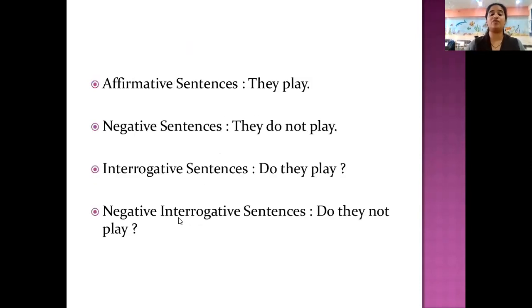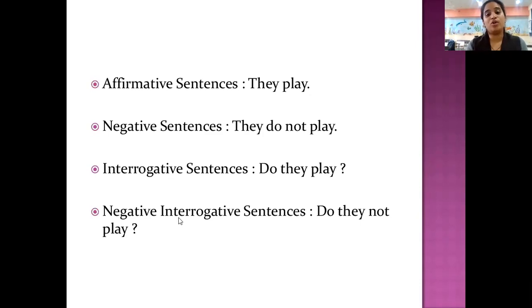Affirmative sentence, this we have already done for you in active and passive. Affirmative, positive sentence. Negative sentence with the help of negation, that is not. Interrogative, question mark. Negative interrogative, a question form of a sentence, but we also have negative there. If we look into the example, they play, affirmative. They is the subject. We don't have an object here, so they play cricket. If the object is not there, it is okay, you can assume any object. They play is the verb, showing that it is simple present.